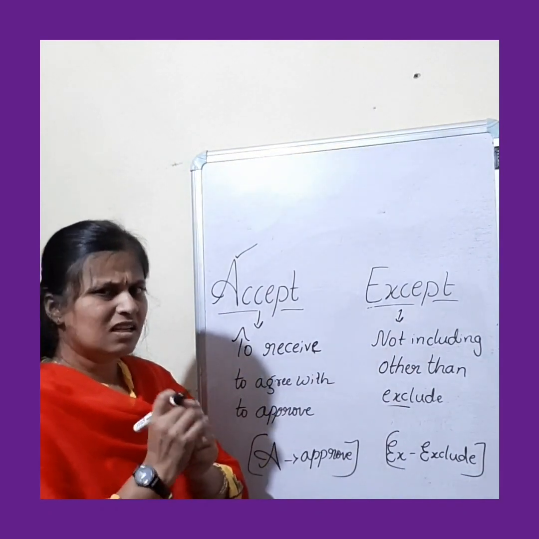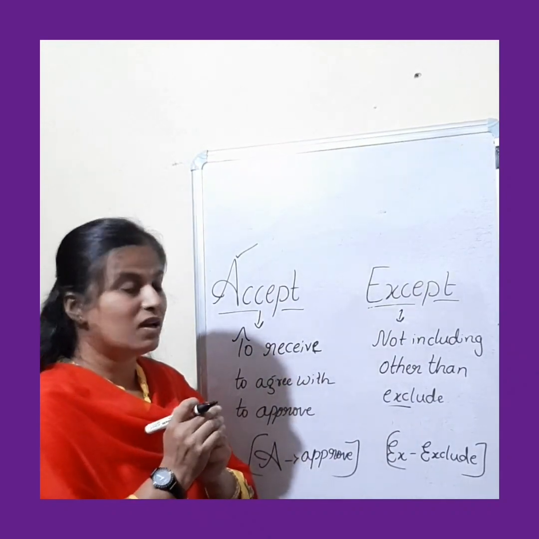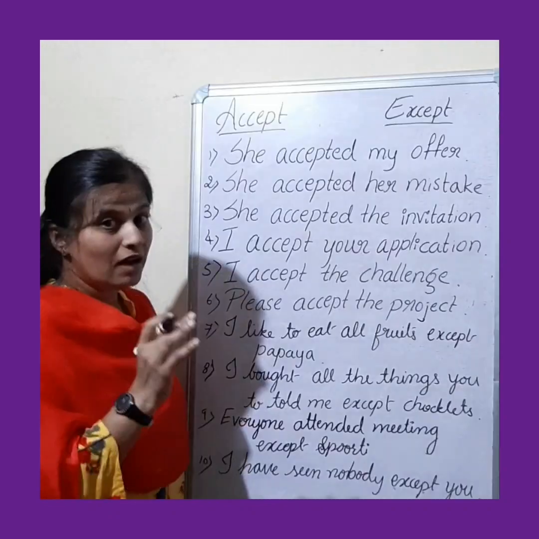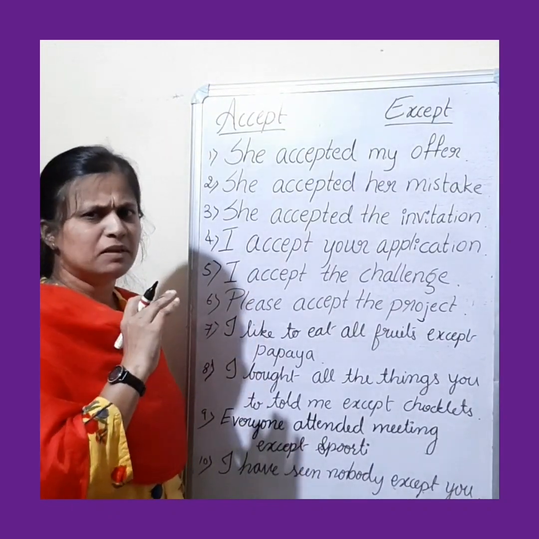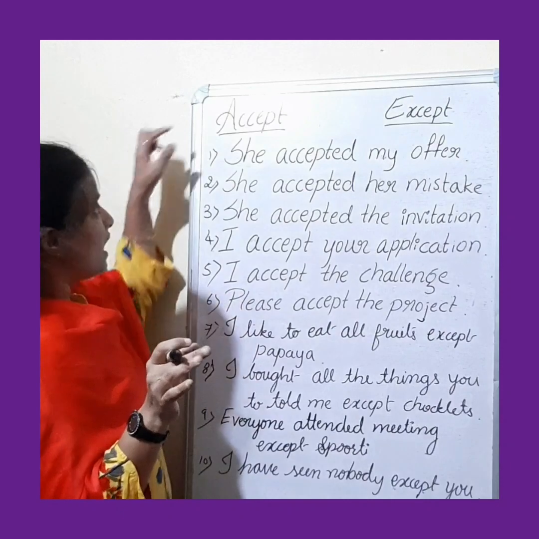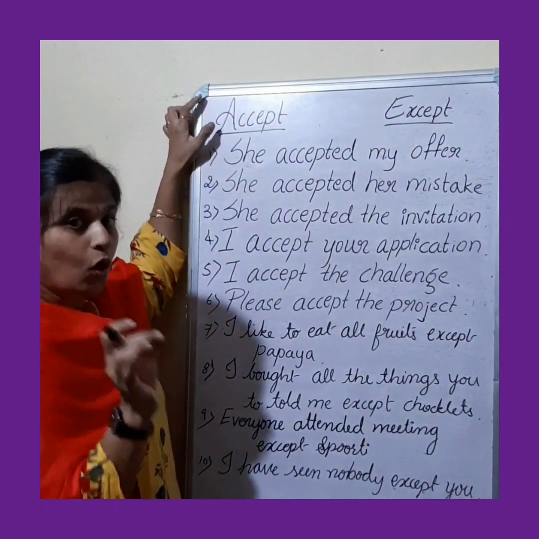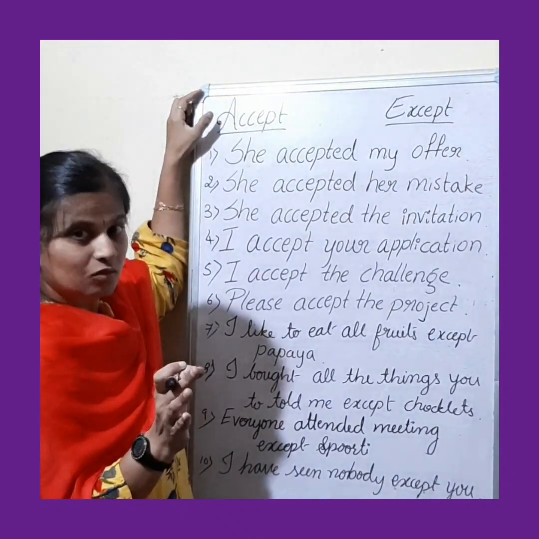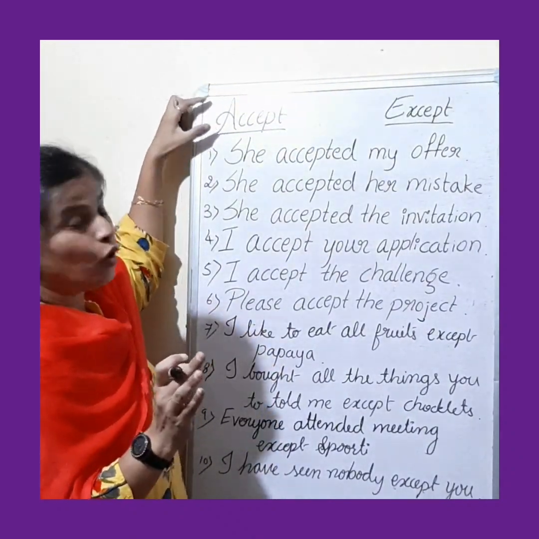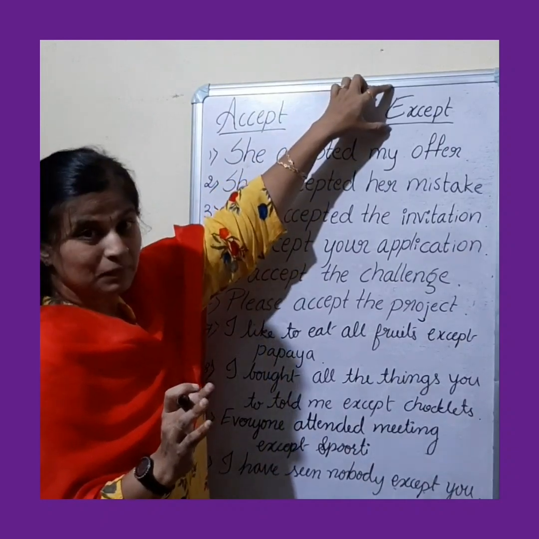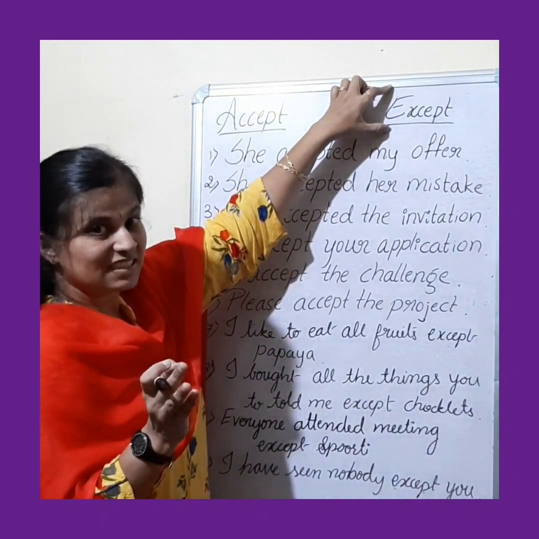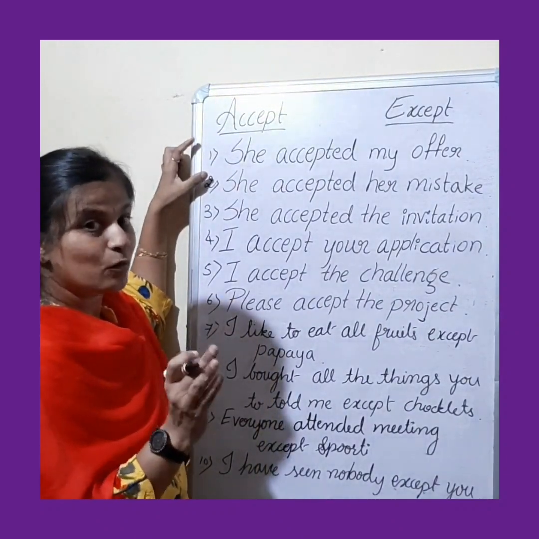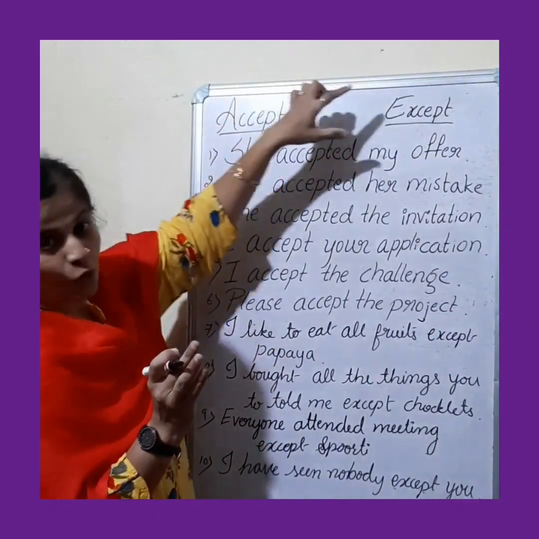Hope that is clear. Let's have a few sentences where these two words are used for more clarification. If you have a look over these examples, your doubt will be completely clear. Accept, I just told you the clue or trick, okay. Accept in the sense of A, approval, okay, agree, fine, or to receive. Except is exclude, it starts with EX. Fine, let's have a look over the sentences, you see, and then decide whether it is this accept or this except.